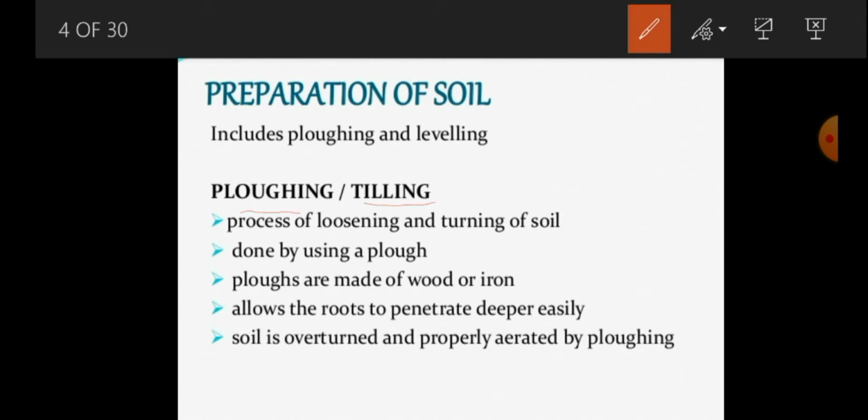Earthworm is commonly called the farmer's friend. The earthworm gives many nutrients to the soil, and the earthworm usually grows in loosened soil. So loosening of the soil takes place by the process that we call plowing or tilling, by the help of a plow.